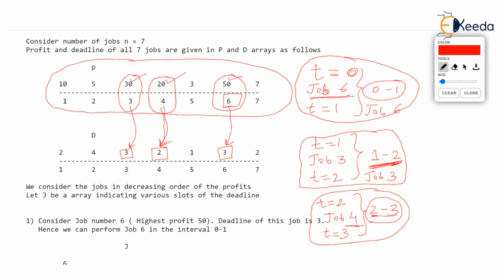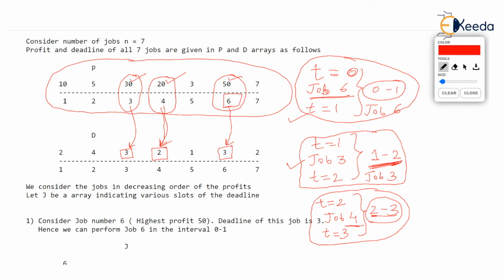So what shall we do then? Here comes the big point about job sequencing. That's why it is known as job sequencing. What we are doing is setting up the sequence of the jobs. So while setting up the sequence of the jobs, we can reorder the jobs. We had a plan of doing job 6 first, isn't it? Then we had a plan of doing job 3, isn't it? But then we got stuck. We cannot do job 4 because the deadline of job 4 was 2.